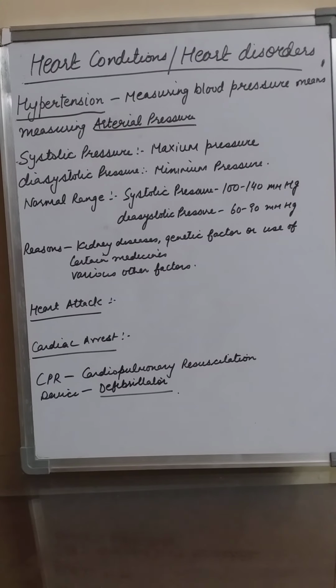So a person suffering from hypertension should exercise daily, have a healthy diet and a healthy lifestyle, avoid smoking, consuming tobacco in other forms, and drinking alcohol. All such things should be avoided.